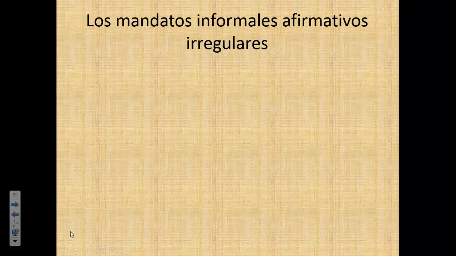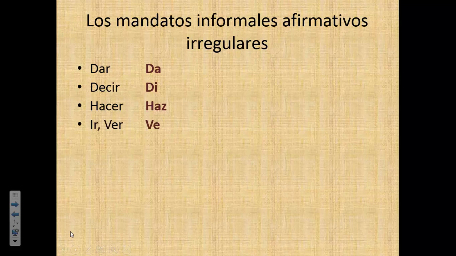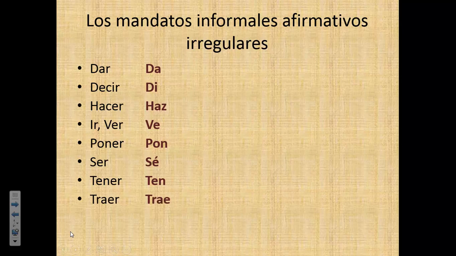I'm going to give you a list, not a long list, but there's about 8 or 9 that would be positive commands that are irregular. So they don't follow the rule that I just talked to you about. Fill in your note guide as I talk about these. So dar, to give, would be da. Decir would be di. Hacer would be haz. Ir and ver would be ve. Poner, pon. Ser, sé. Tener, ten. Traer, trae. Salir, sal. And venir, ven.